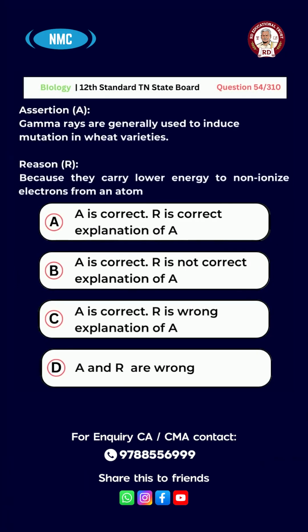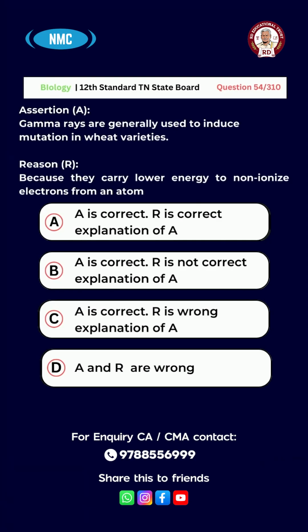Question number 54. Assertion. Gamma rays are generally used to induce mutation in wheat varieties. Reason. Because they carry lower energy to non-ionize electrons from an atom. Option A, A is correct.